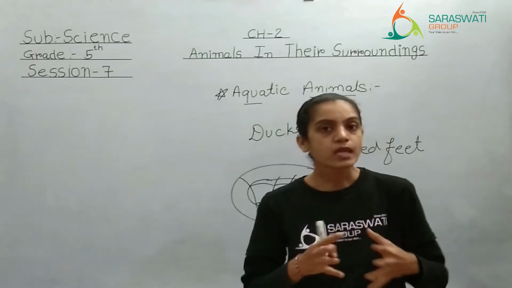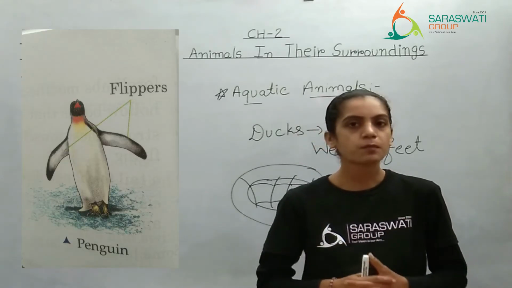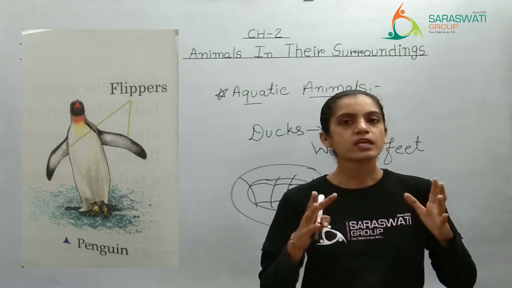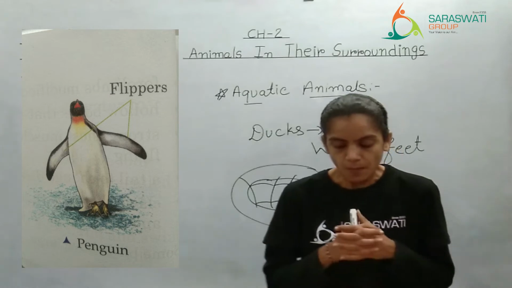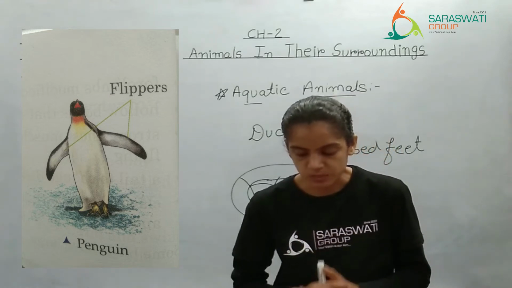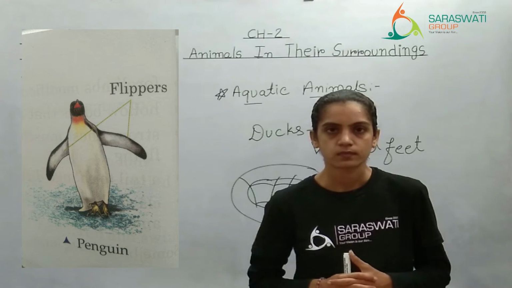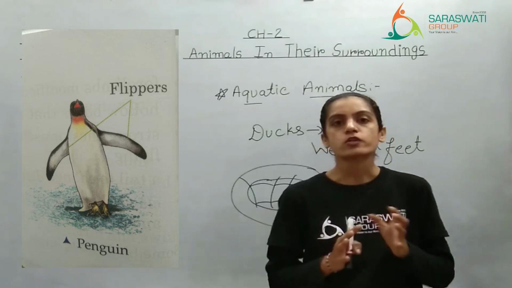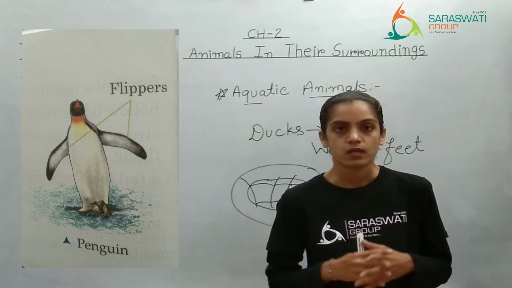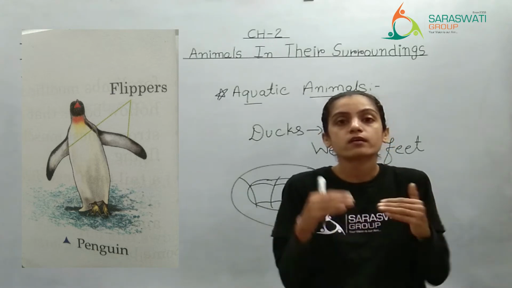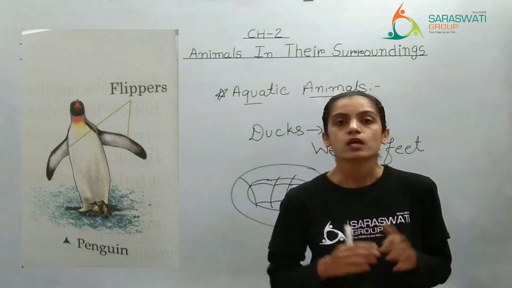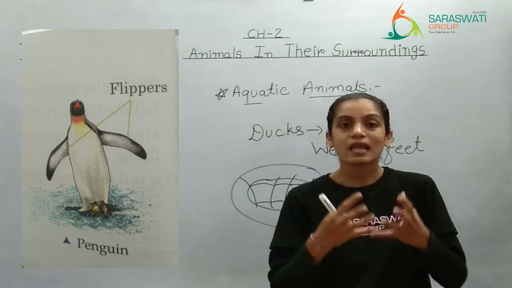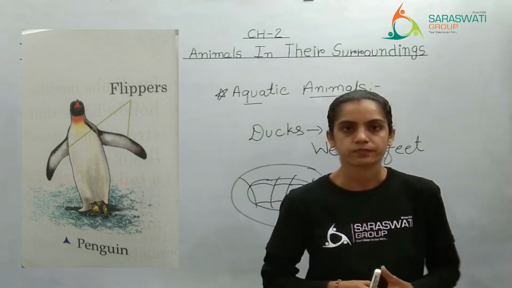Okay. Penguins. You all have seen the penguins, not in reality but in some pictures, right? They are very cute birds. See, penguins use their forelimbs as flippers, not slippers, flippers. They have the structure of a leg in such a way so that they can swim in the water easily. Here also you can see in the picture how they have a leg so that they can swim.